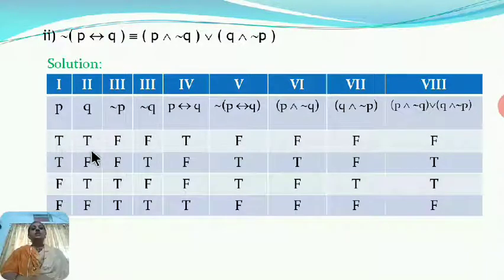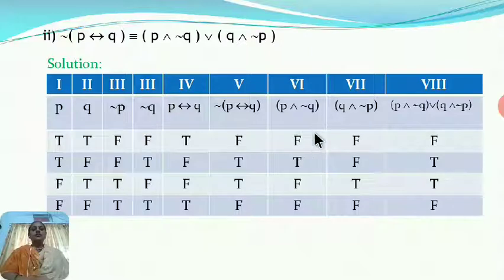So here T double implies T, T, T double implies F, F, F double implies T, F, F double implies F, T. Now we require its negation also. So find the negation of P double implies Q. It is so simple. When it is true, negation is false. So here these are the entries for negation of P double implies Q. F, T, T, F. Now P and negation Q.